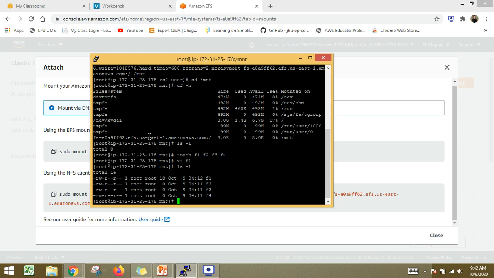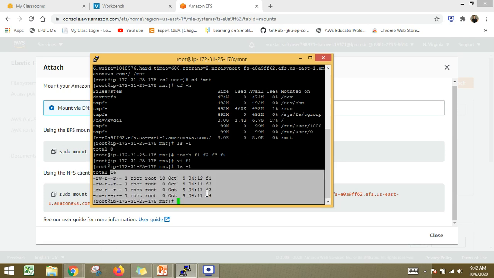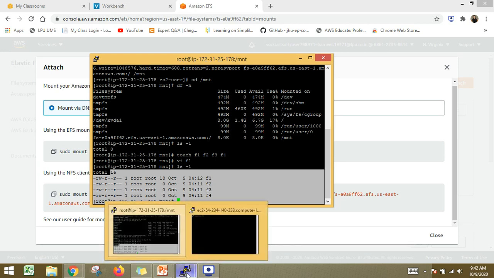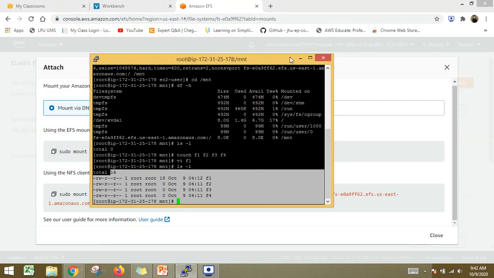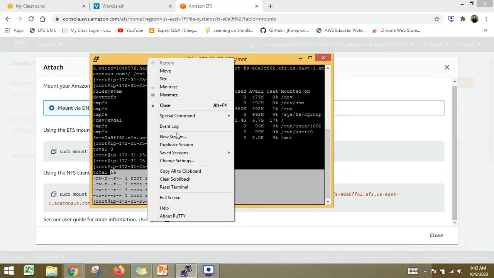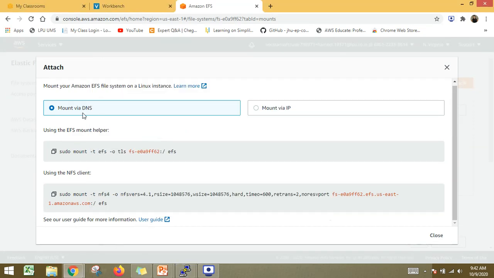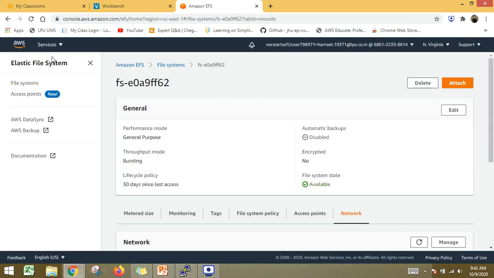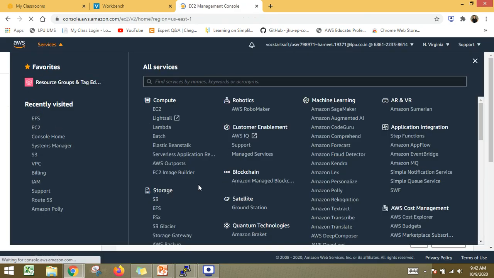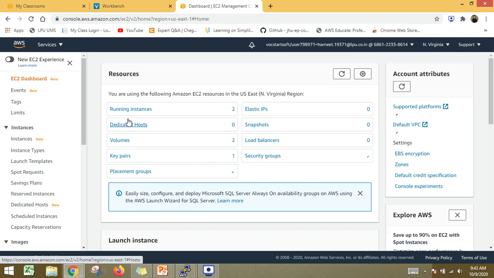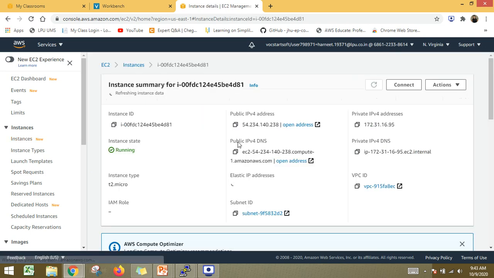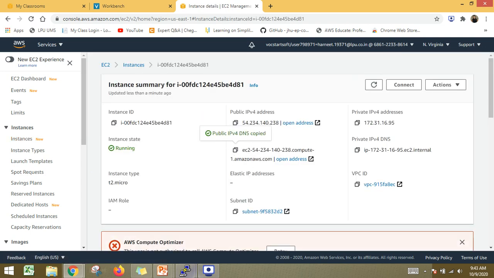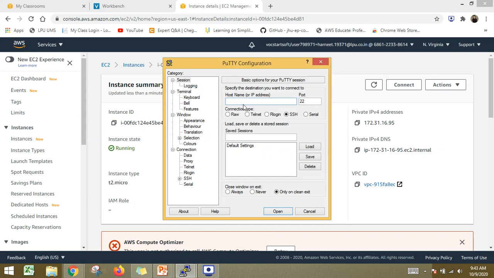So the point here is that now this much data is available in this instance, and we have created four files in this instance. I have already entered the new instance also. It is inactive, so let me make it active again. I'm going to create a new session. In order to create a new session, I need the instance host IP address, right? So let's go and get that. This is the second instance. This is the public IPv4 DNS, copying it and pasting it here.